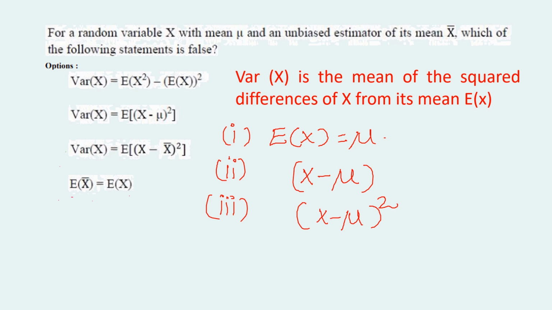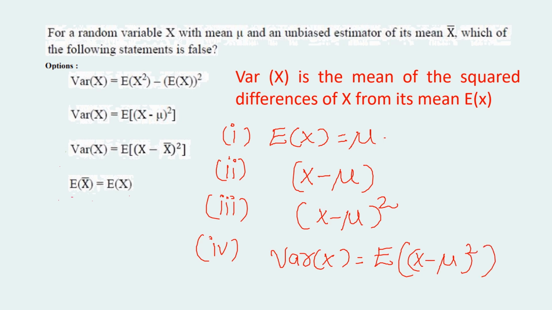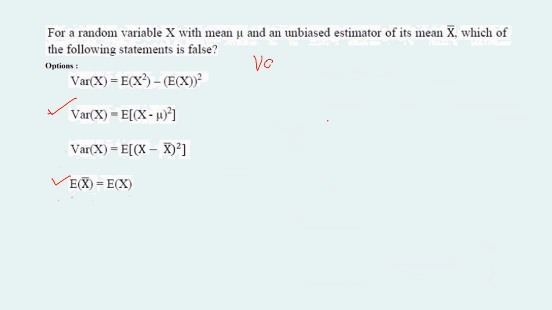Next, square the difference, that is x minus mu whole square. Then find the mean of this. So the fourth step: variance of x is equal to the expectation of the above, that is expectation of x minus mu whole square. This is the definition of variance. Variance is the mean of the squared differences of the random variable x from its mean, expectation of x, or mu.